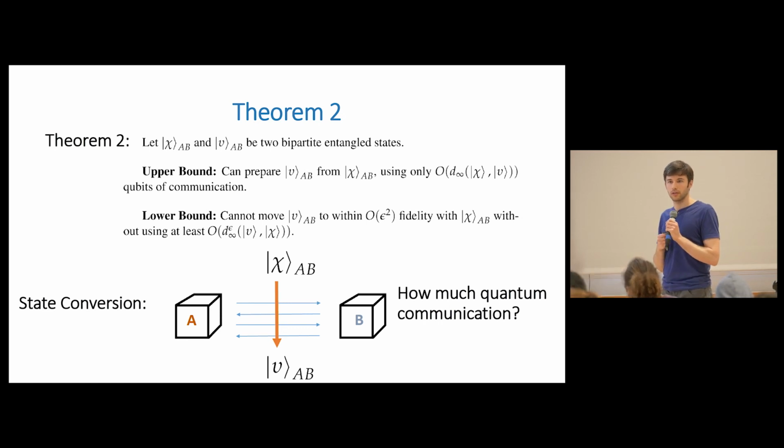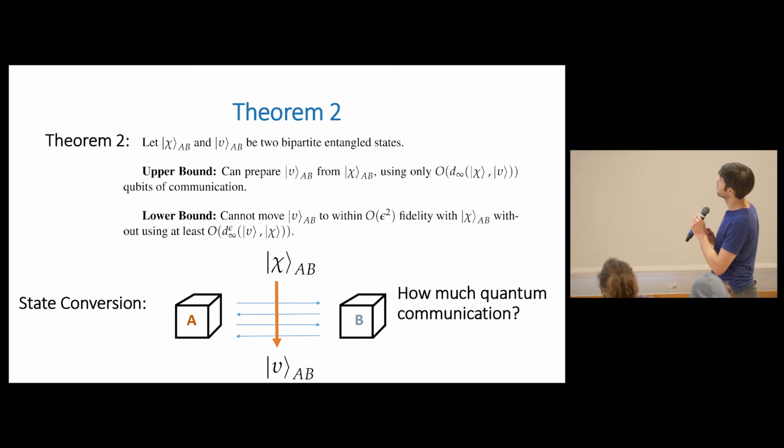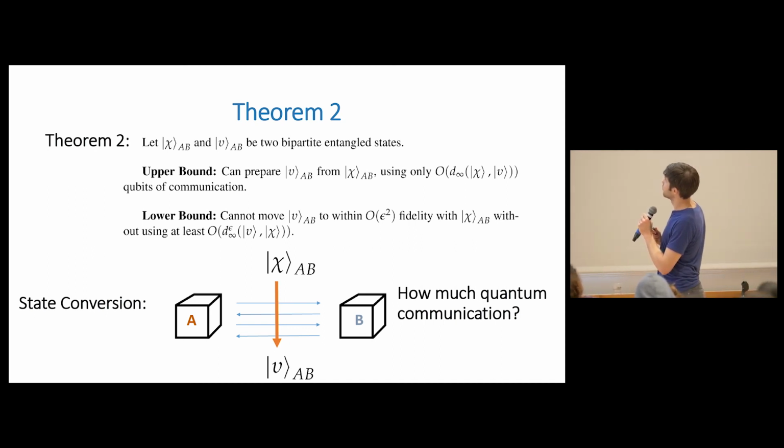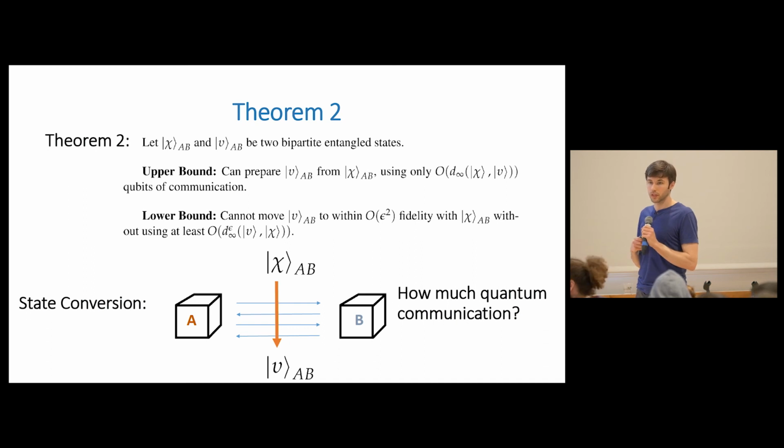But it seems like your upper bound is for a stronger thing, because isn't your upper bound for preparing mu exactly? Oh, yes, that's true. So the question is, do you have an upper bound for the case of preparing mu to within order epsilon squared fidelity that matches the lower bound? Not that I know of.